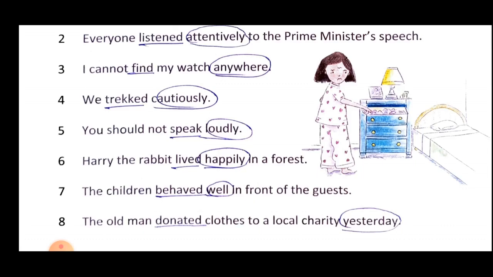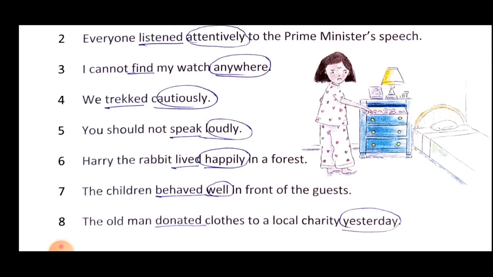Next sentence. The old man donated clothes to a local charity yesterday. So what is the action? The action is of donating. So donating is the verb and when that donating was done, the period is specified here, yesterday.